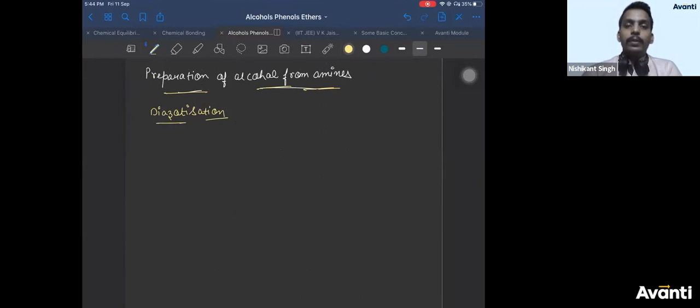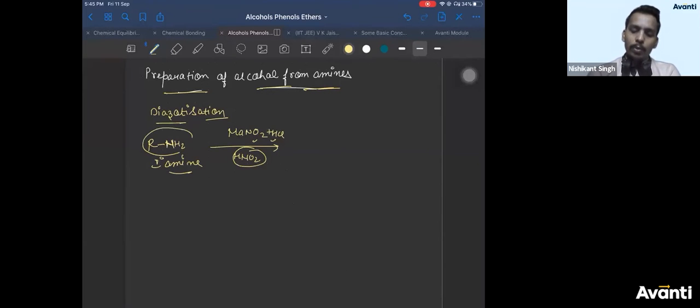Diazotization reaction, right? So it is used to prepare diazonium salt, but there we prepare diazonium salt of benzene, aryl diazonium salt. Here, if you take any primary amine, RNH2, and treat it with NaNO2 in HCl. So NaNO2 in HCl will combine to give you HNO2, that is nitrous acid, right? So in the presence of nitrous acid, we'll discuss this mechanism in detail in the last chapter, amine. So what will happen is you are going to get RN2 plus Cl minus.